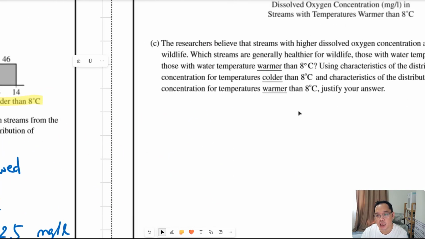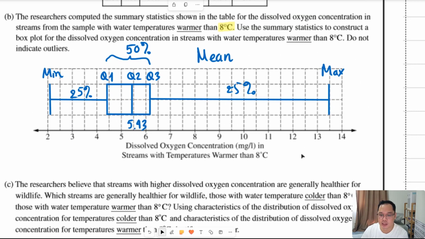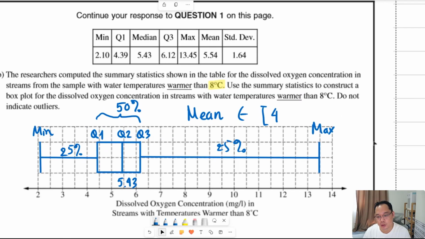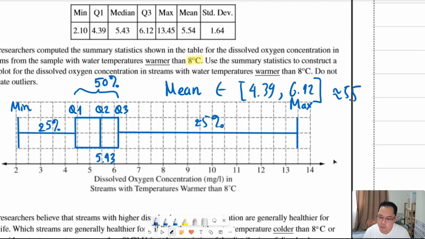Okay, and the mean for the new data table here is somewhere from the lower quartile 4.39 to 6.12, and my estimation is like here, about 5.5, approximately 5.5. So that's definitely smaller than the mean in the previous case when the temperature is colder than 8 degrees. Okay.